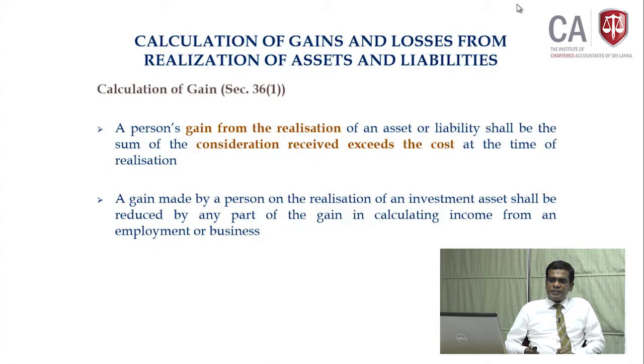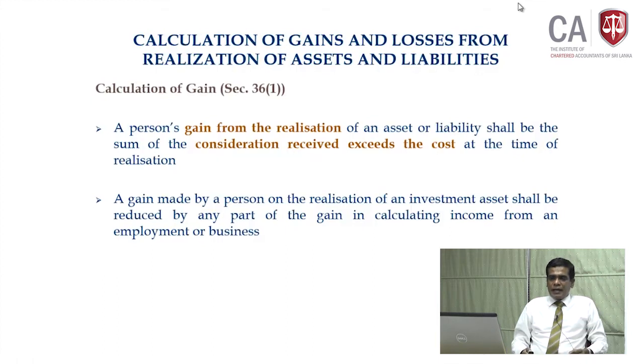It further says, a gain made by a person on realization of an investment asset shall be reduced by any part of the gain in calculating the income from an employment or business.